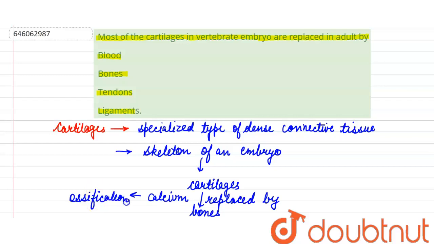So if we discuss the options, the first option says that cartilages are replaced by blood, which is incorrect. The second option is bones, which is correct. The third option is tendons, which is also wrong. And the last option is ligaments, which is again incorrect. So the answer will be B, that is bones.